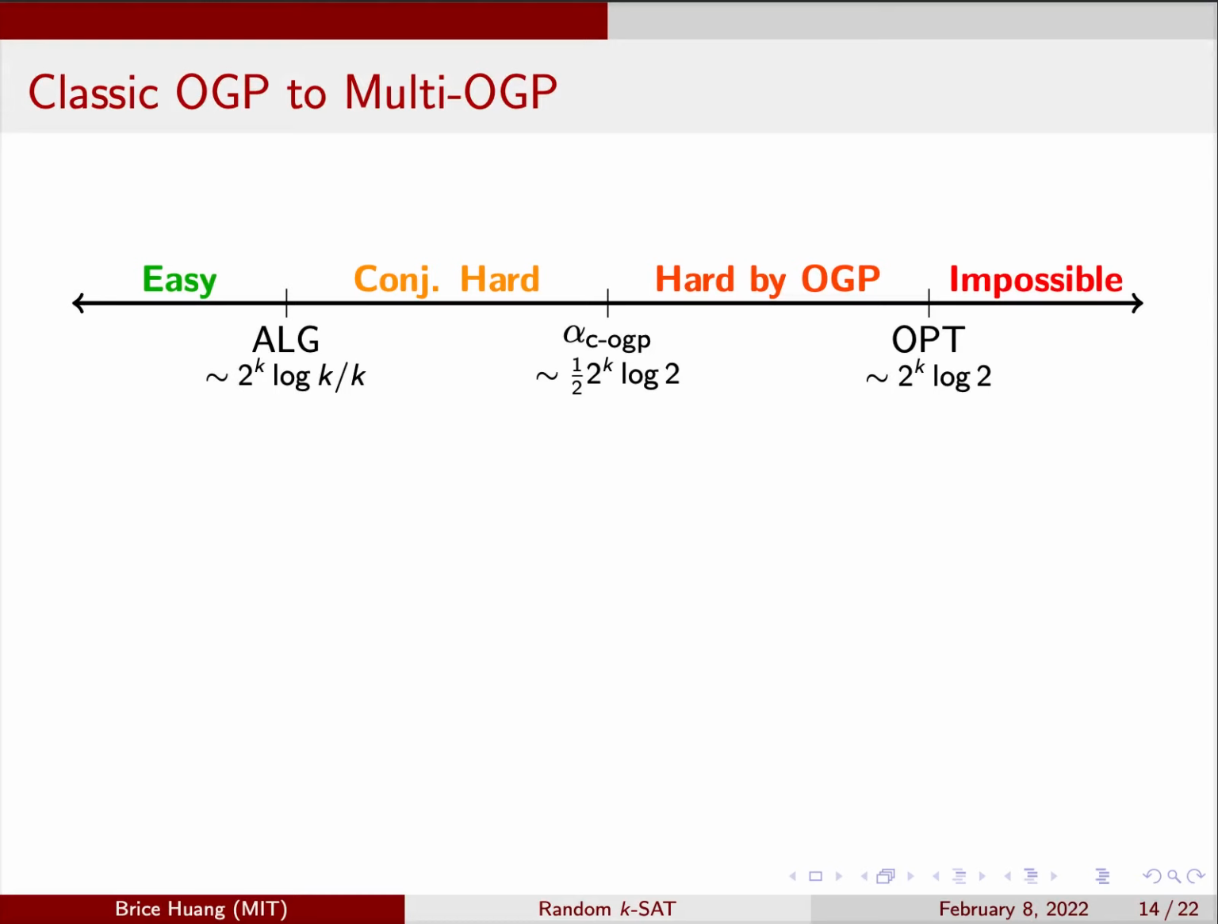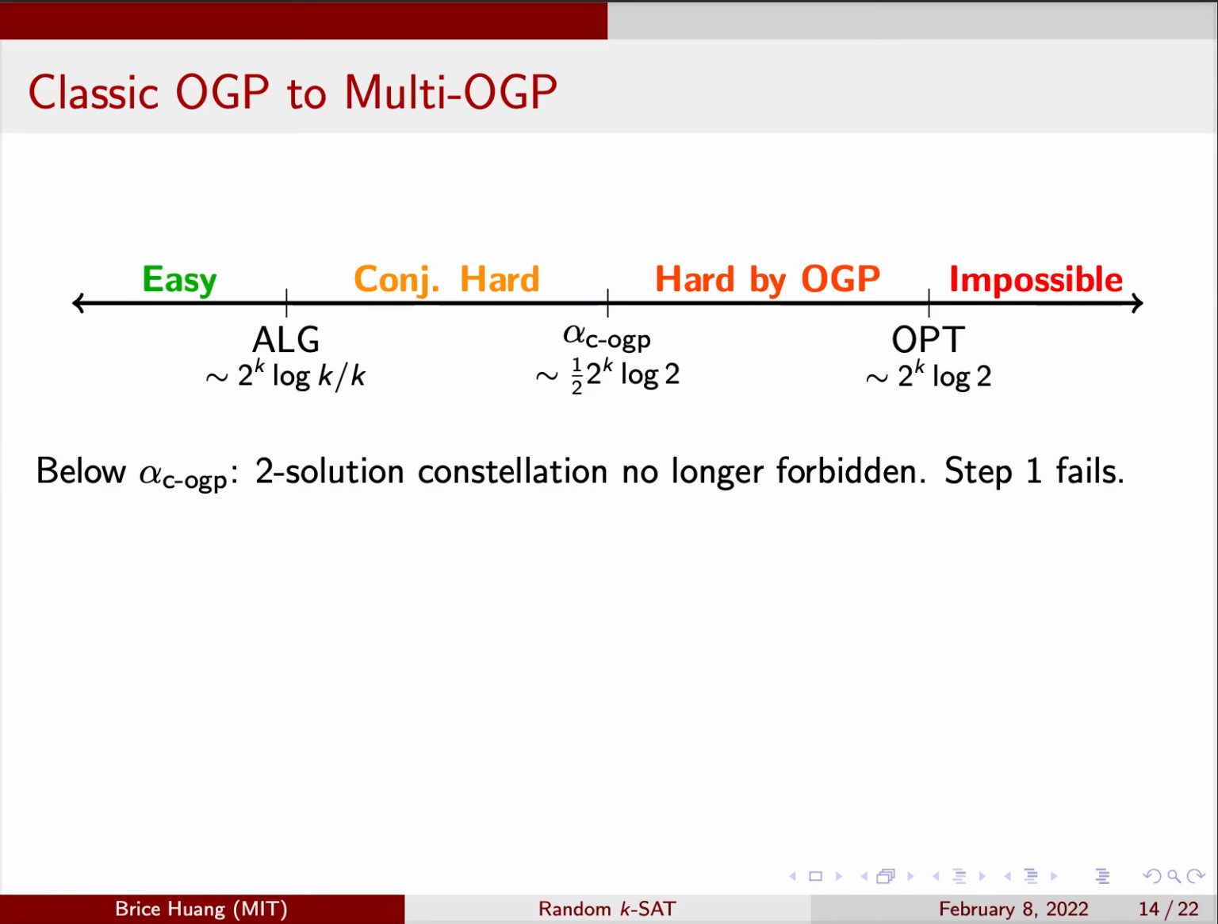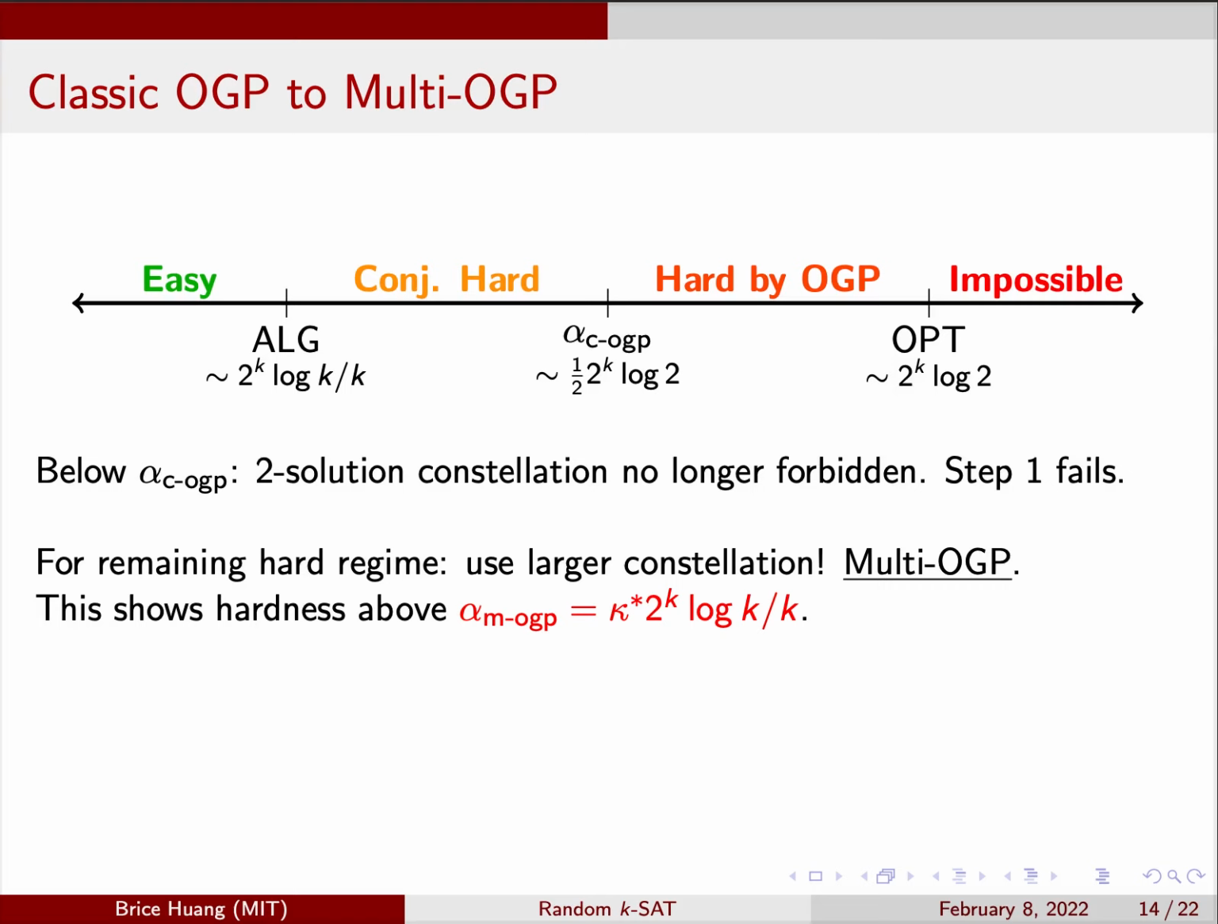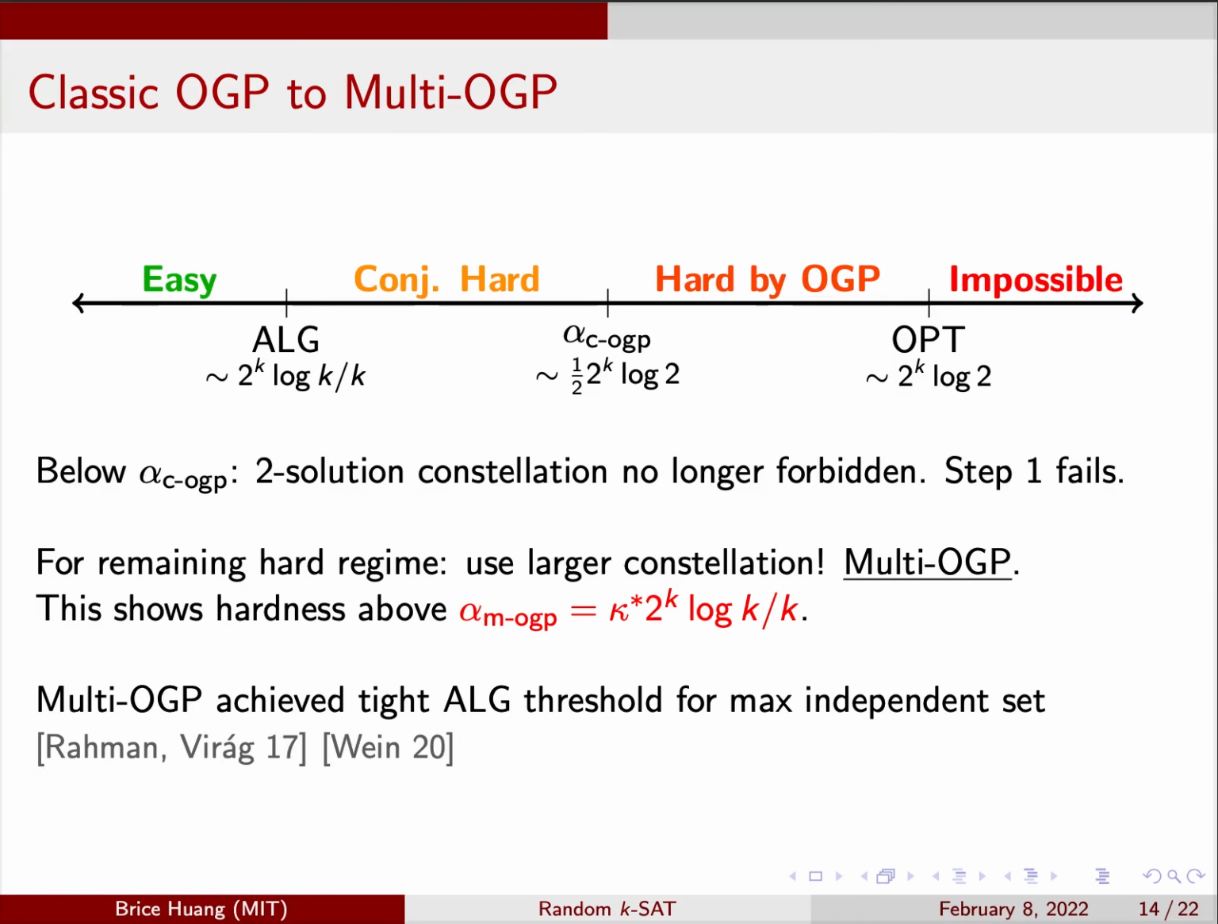As we just saw, the classic OGP proves hardness above the intermediate clause density. In the remaining hard regime, the argument breaks down because the two-solution constellation isn't forbidden anymore. To handle this regime, the key idea is to use a bigger constellation, consisting of several satisfying assignments. This idea is called the Multi-OGP, and it will let us show hardness a constant factor above alg. This idea was introduced in the study of maximum independent set, where it tightly characterized the asymptotic algorithmic threshold. Our work will generalize these techniques.